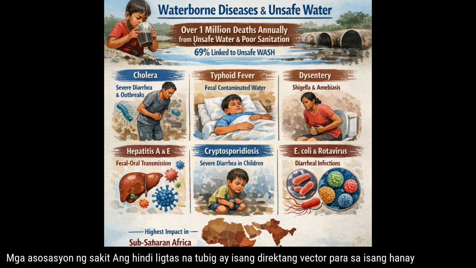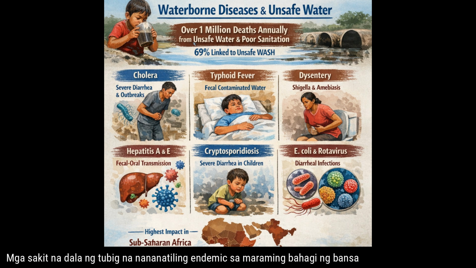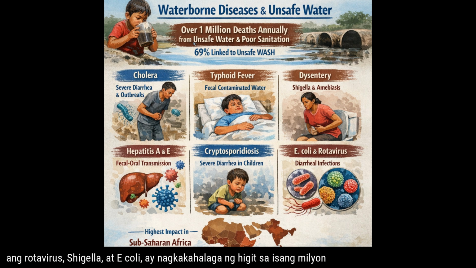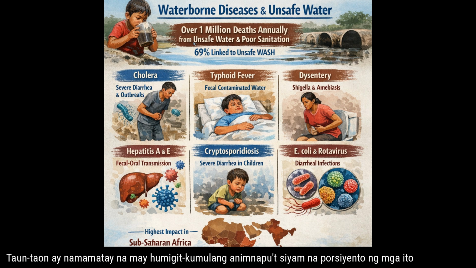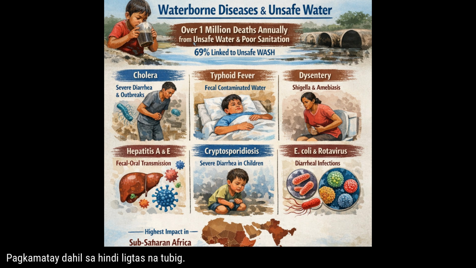Disease associations. Unsafe water is a direct vector for a range of waterborne diseases that remain endemic in many parts of the world. Diarrheal diseases, including those caused by pathogens such as rotavirus, Shigella, and E. coli, account for over 1 million deaths annually, with approximately 69% of these deaths attributed to unsafe WASH.